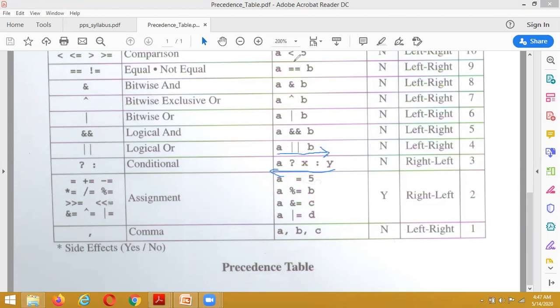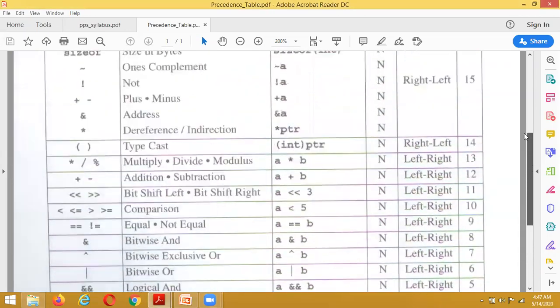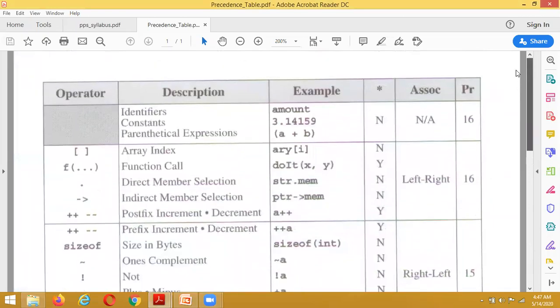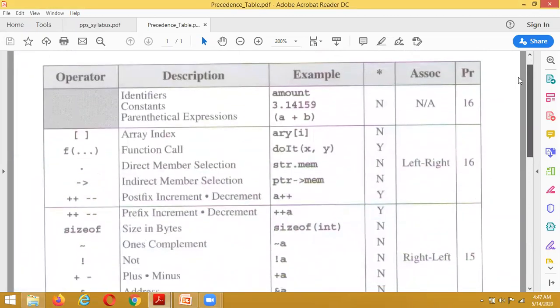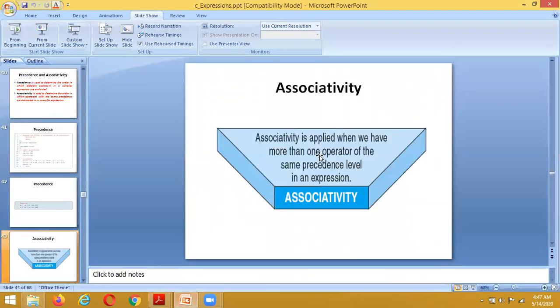And now we are going to see, inside the precedence table, these are the examples they are mentioning about associativity. Now we are going to see an expression with multiple operators, and how the associativity is going to be applied.